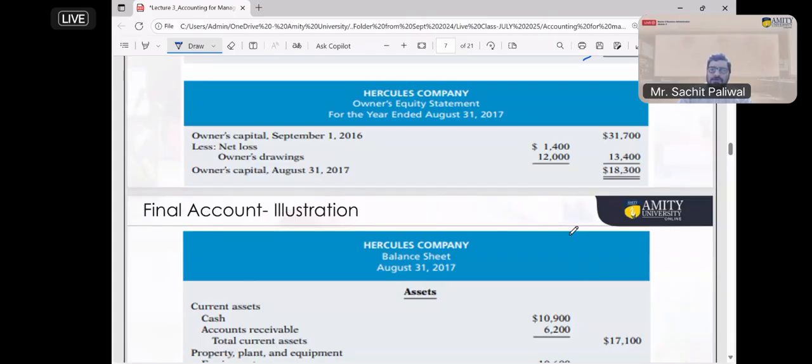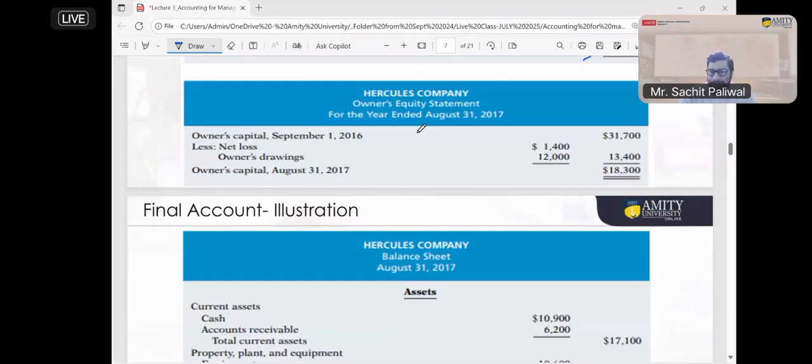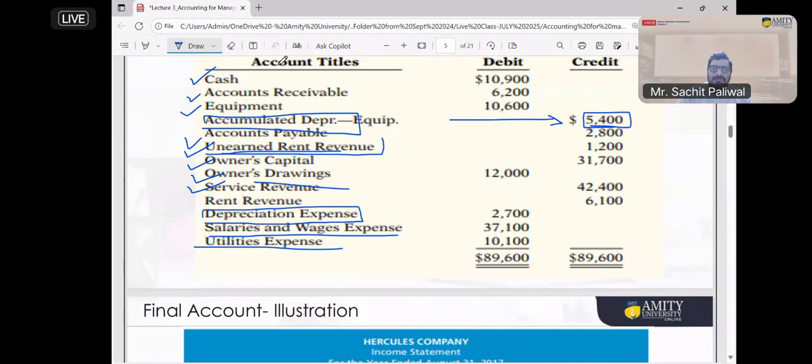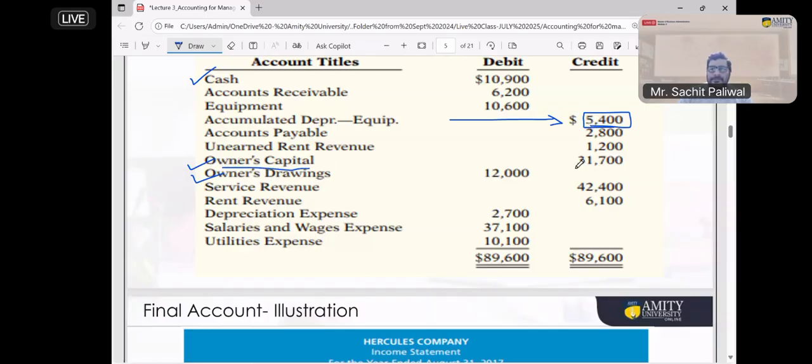Now let's go to the next statement, which is called the owner's equity statement. So how much has the equity changed during the year? As you can see, the owner's capital at the beginning of the year is given as 31,700. Let's see in the trial balance how much owner's equity is given here. Can you see where the owner's capital is given? 31,700. It is given in the question itself.